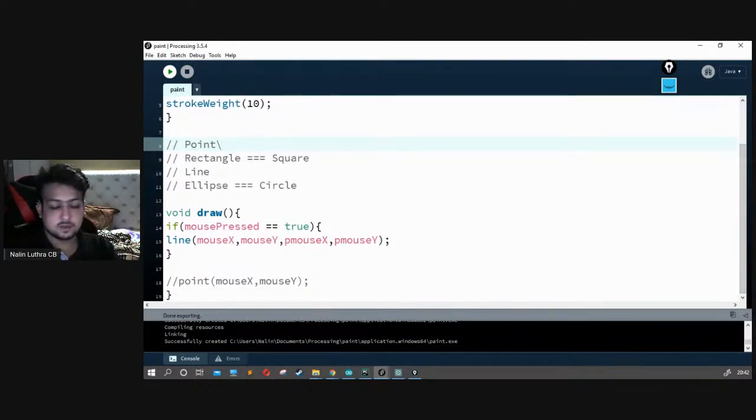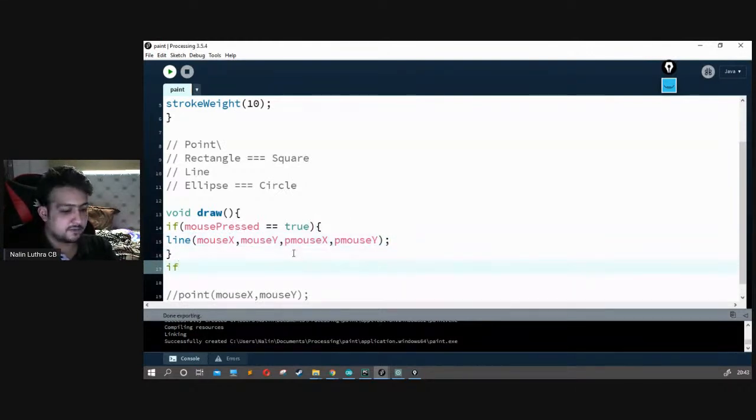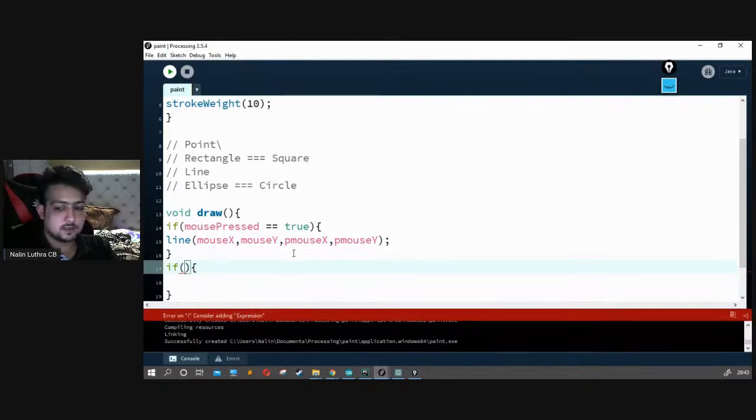Let's look at some much cooler things. We have already talked about mouse pressed, true, and the previous points. So what if I press a keyboard key? How do we work on that? Let's say if key pressed equal to true.